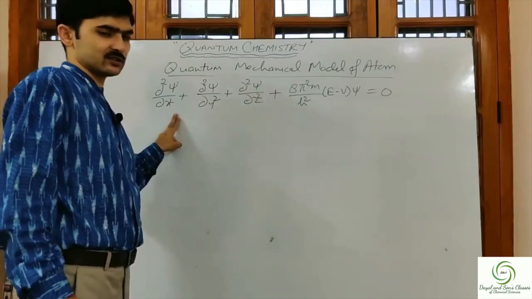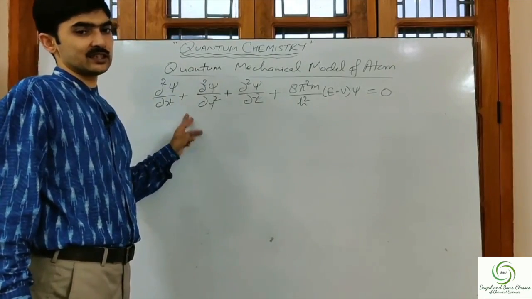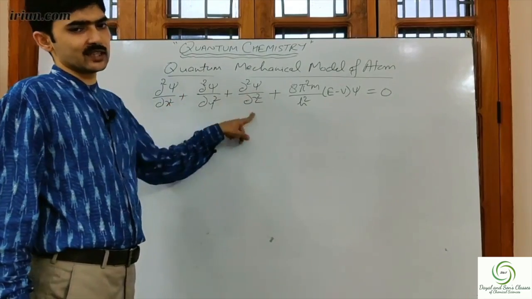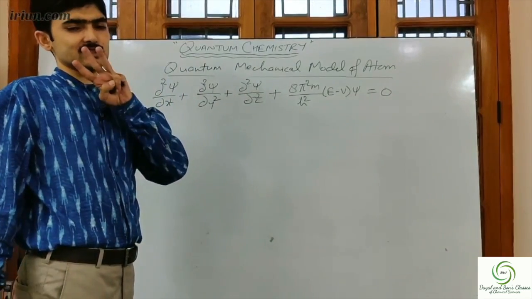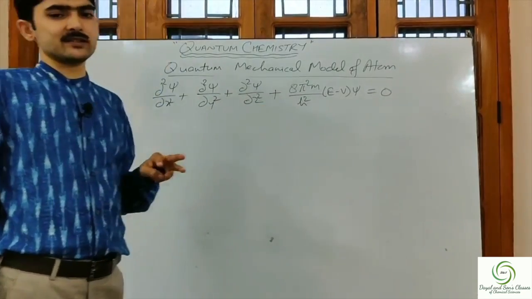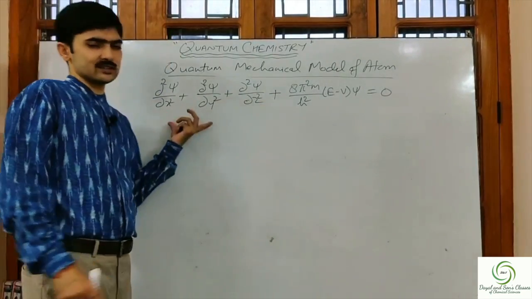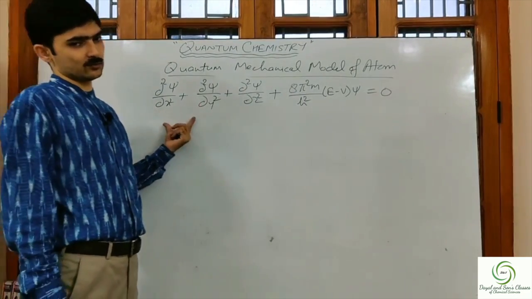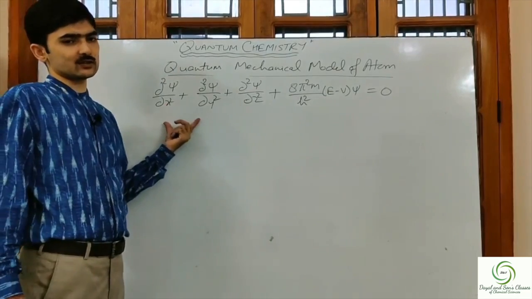This equation is known as the Schrodinger wave equation in 3 dimensions, because we have here 3 dimensions, x, y, z, the 3-dimensional coordinates, and this is in Cartesian form, in terms of Cartesian coordinates.